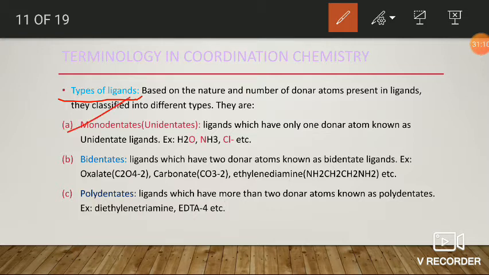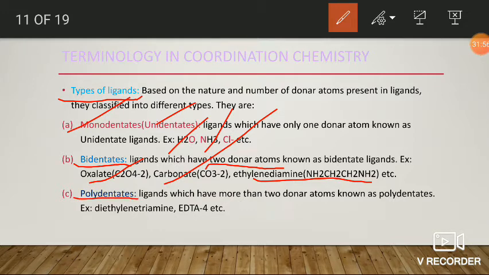They may be monodentates, which are also called unidentates. Monodentates are the ligands which contain only one donor atom. For example, water molecule, aqua molecule, amine molecule, or chloride, cyanide, nitrite, any one. Okay. Next, bidentates or bidentate ligands. The ligands which have two donor atoms are generally known as bidentate ligands. That is, the denticity of bidentates is 2 because they have two donor atoms. For example, oxalate, carbonate, ethylene diamine, and so on.